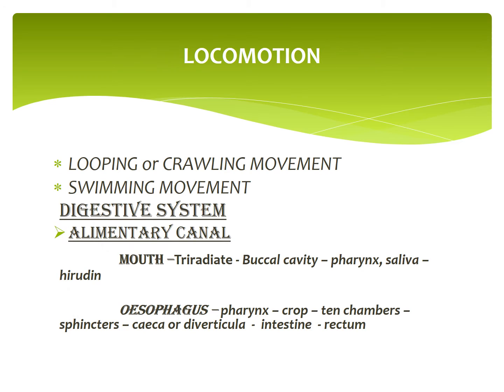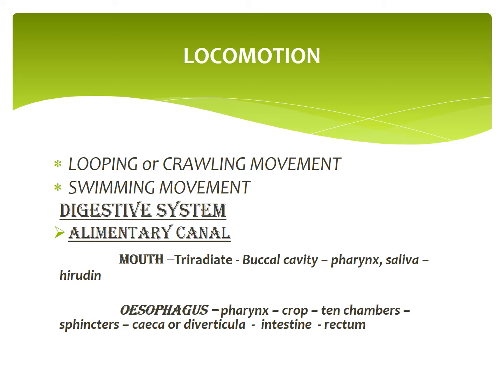Let's see about locomotion. Locomotion in leech takes place by two movements. One is looping or crawling movement. Another one is swimming movement. Looping or crawling movement, that is on land.